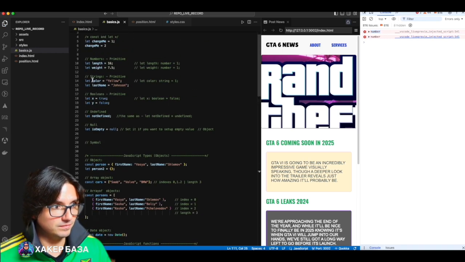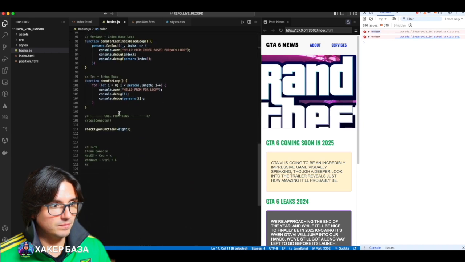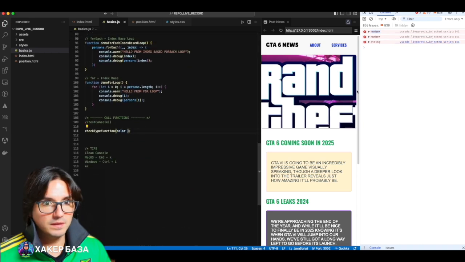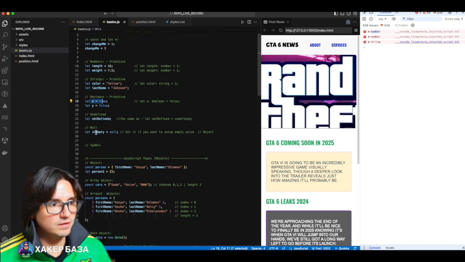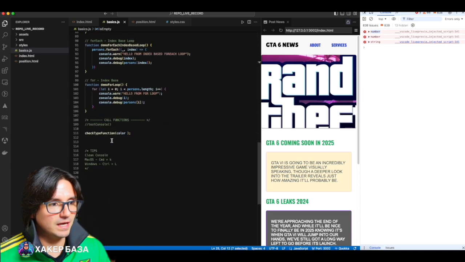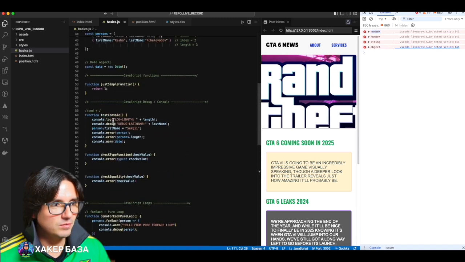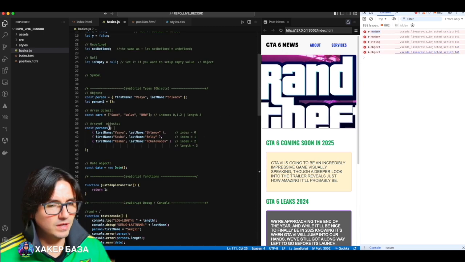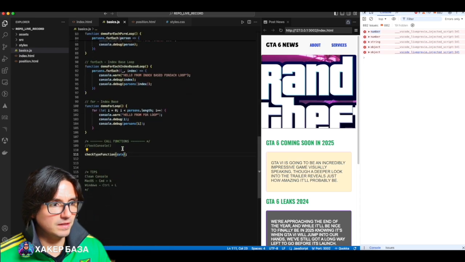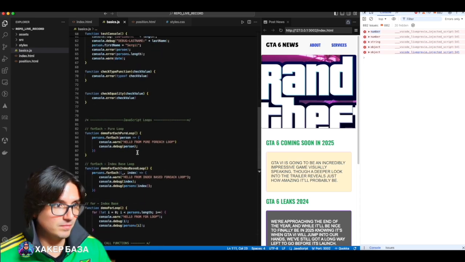Next, color, type string, and so on. It will output boolean. Here it will output undefined, but here notably it's a JavaScript error because I created a variable called empty. It will now output object, although it should output something else, which is incorrect. Date, by the way, is also of type object. We've already covered this. These are objects. In general, this is how you can check the type of a variable.